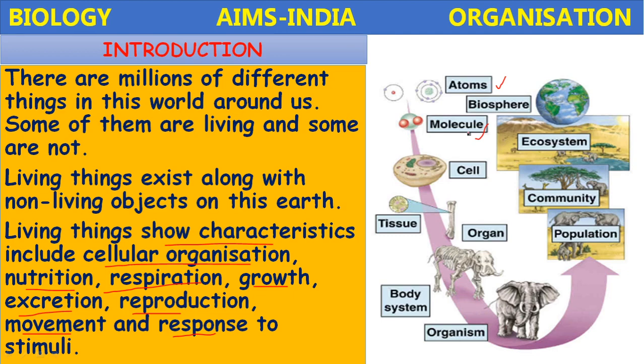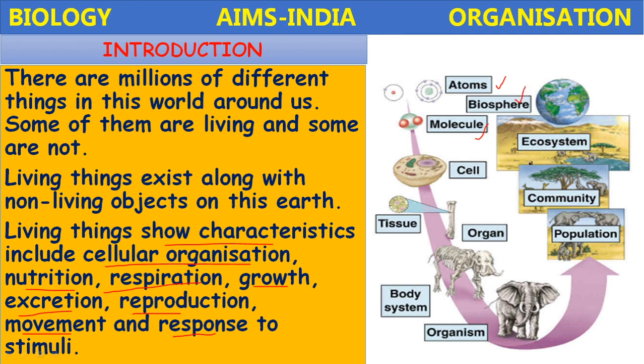But in living things the organization is very complex. These macromolecules form cells, tissues, organs, organ systems and the organism. Several organisms combine to form a population, several populations form a community, which forms the ecosystem, and several ecosystems combine to form the biosphere.